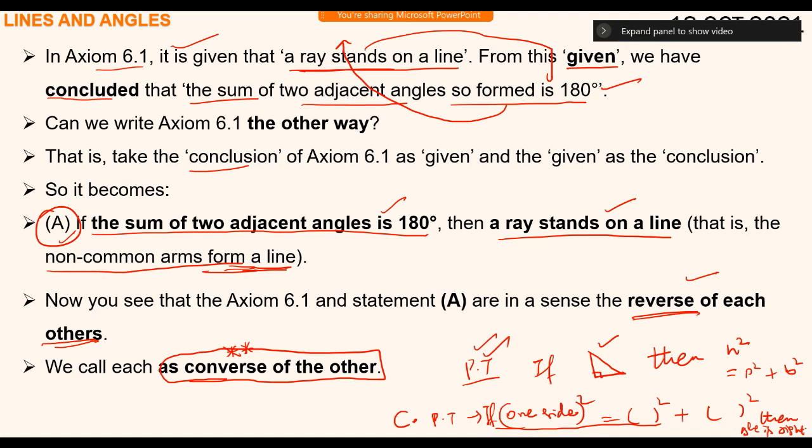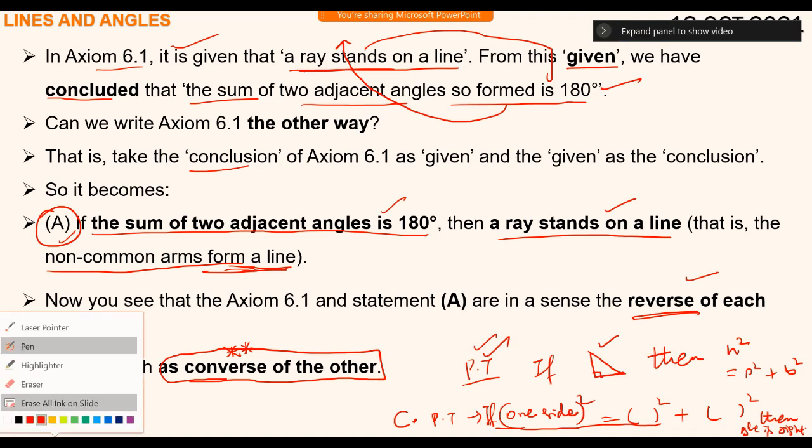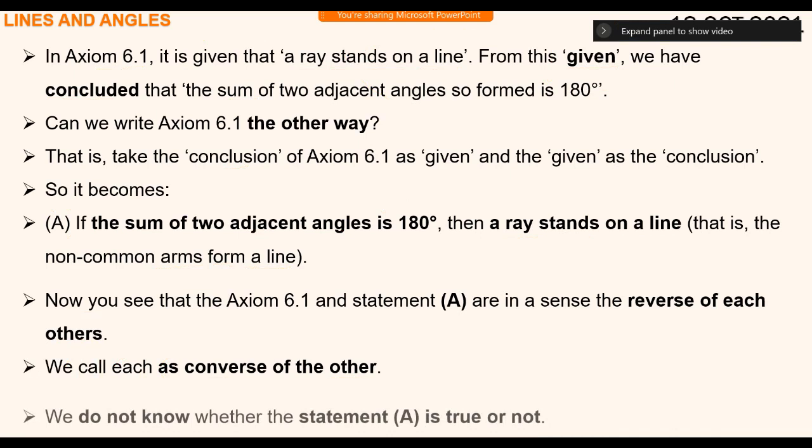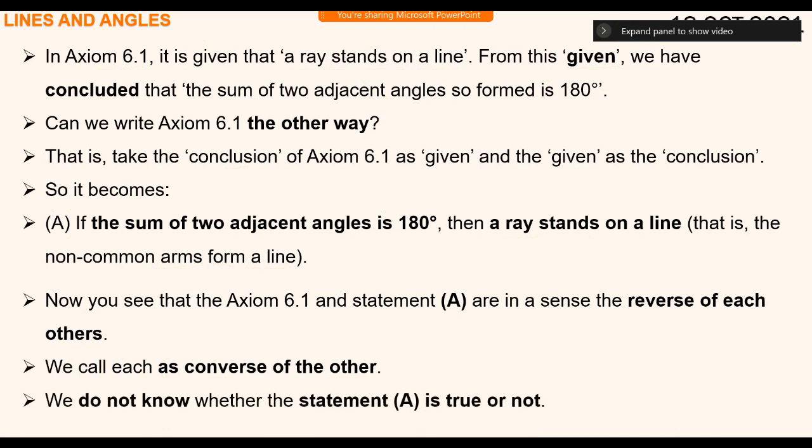Now let's go for, I'm clearing all this. We do not know whether statement A is true or not. It may be true, it may not be true. We need to check. Okay, so let us check whether this statement A is true or not.